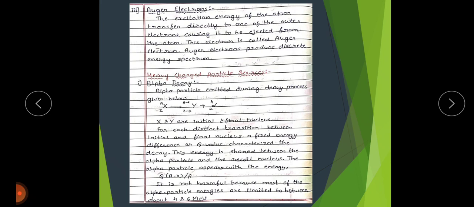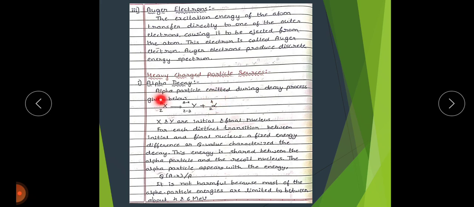Here is the alpha particle emitted during the decay process, with atomic number 2 and mass number 4.